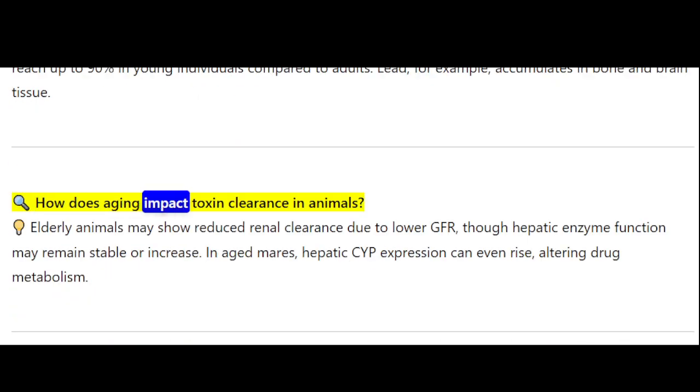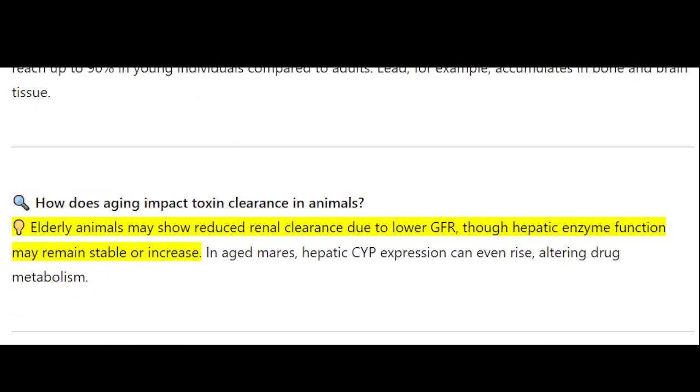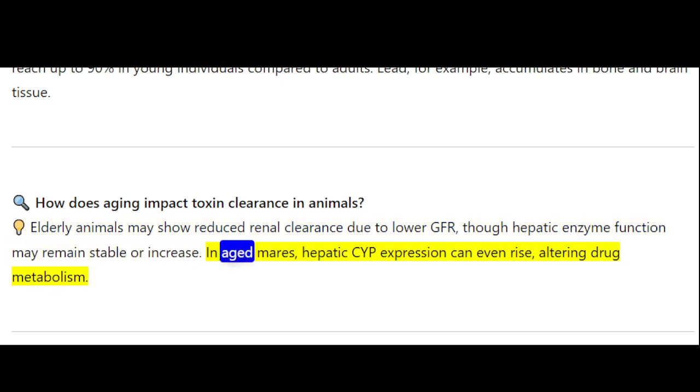How does aging impact toxin clearance in animals? Elderly animals may show reduced renal clearance due to lower GFR, though hepatic enzyme function may remain stable or increase. In aged mares, hepatic CYP expression can even rise, altering drug metabolism.